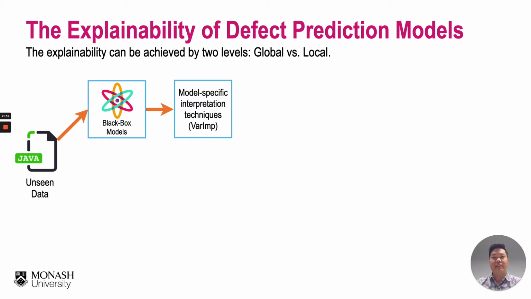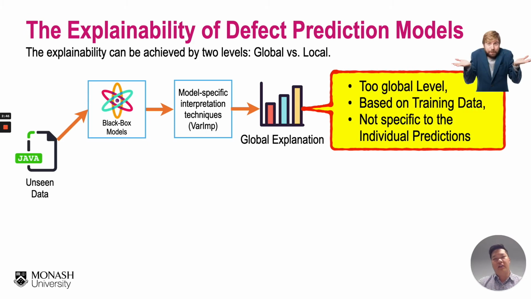Thus, prior studies often used model interpretation techniques like ANOVA for regression models or variable importance for random forest models to better understand what factors are the most important. However, this is not enough. Such global explanations are quite generic and they are often derived based on the training dataset. They are not specific to the individual prediction of the instance to be explained.